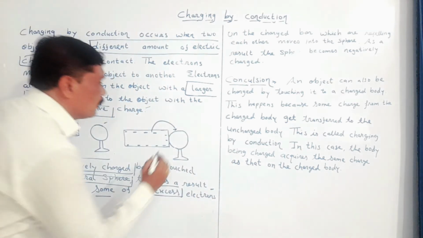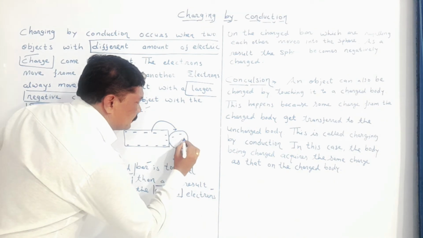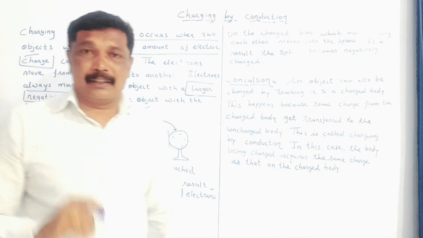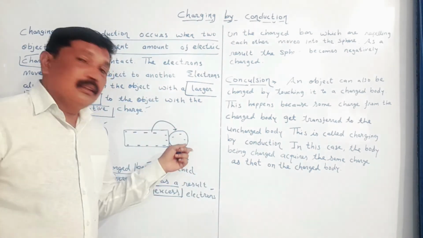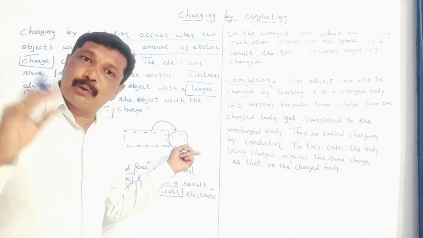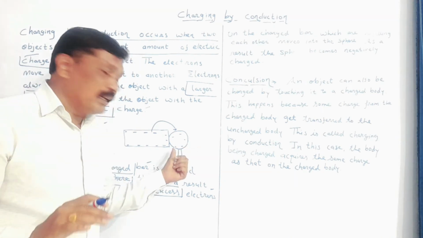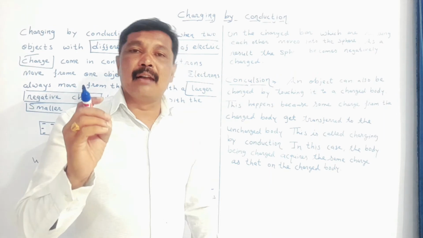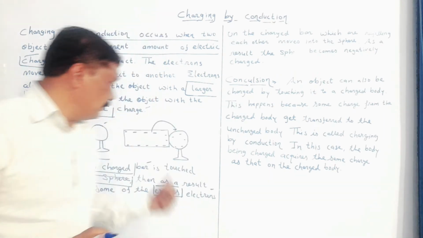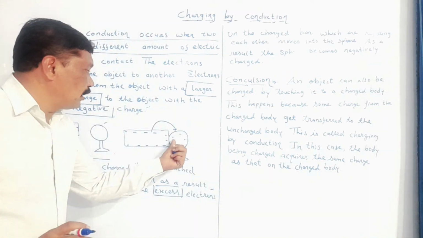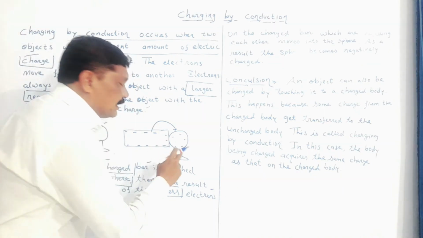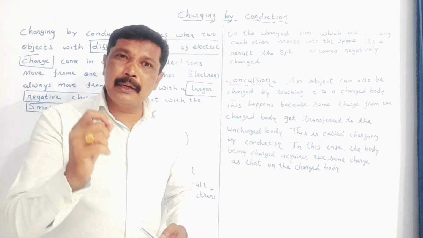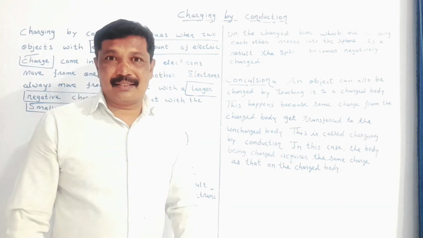Now what happens? Some of the excess electrons are transferred. So here the positive charge and negative charge in the sphere become unbalanced, and the amount of negative charge in the sphere increases, and therefore the sphere gets charged.